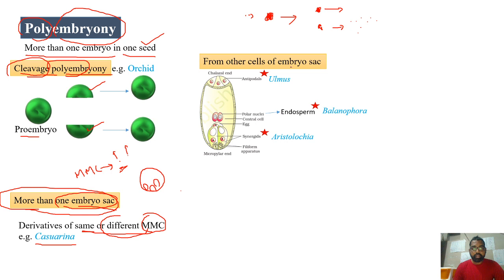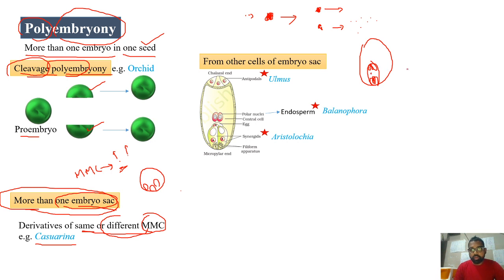Sometimes the embryos can be developed from the other cells of the embryo sac. Normally in the embryo sac we have seen there will be an egg apparatus that consists of two synergids and one egg, antipodals, and the secondary nucleus in the middle.